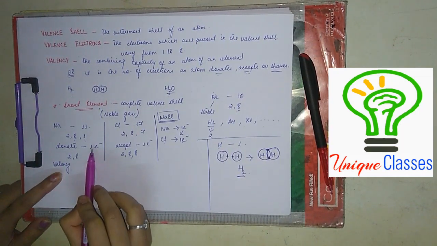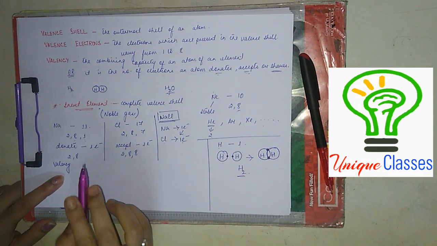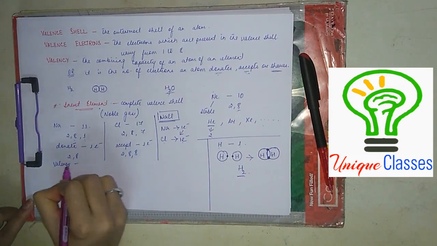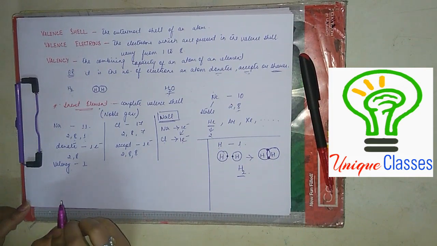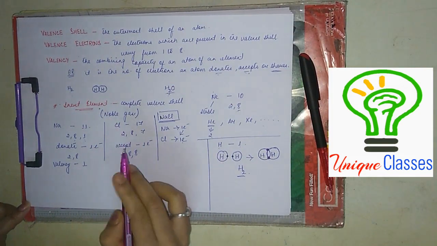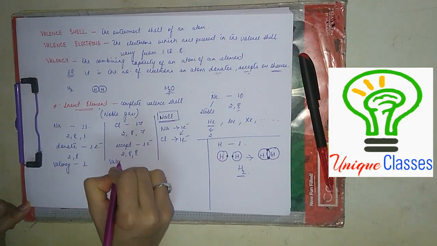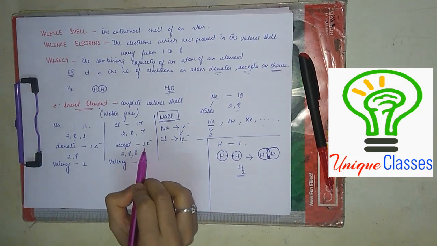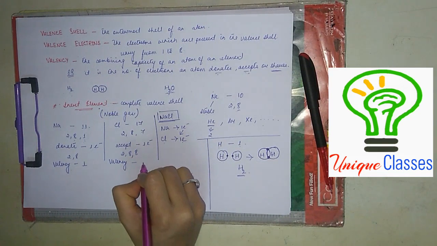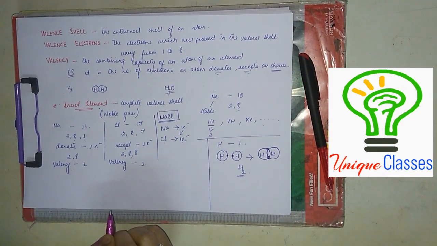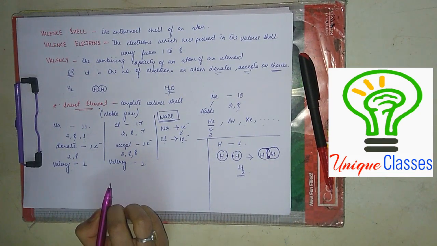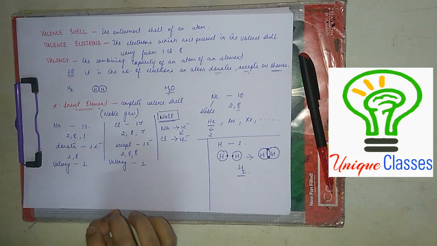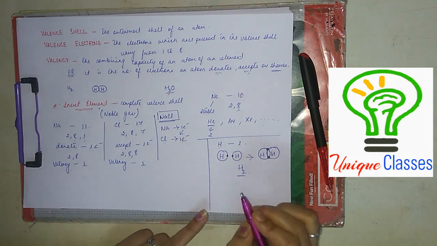Now, see here, if I want to find out the valency, sodium has donated how many electrons? 1 electron. So, the valency of sodium is 1. Here, chlorine has accepted how many electrons? 1 electron. So, its valency is 1. Okay, clear? Have you understood what I am trying to say? Okay?